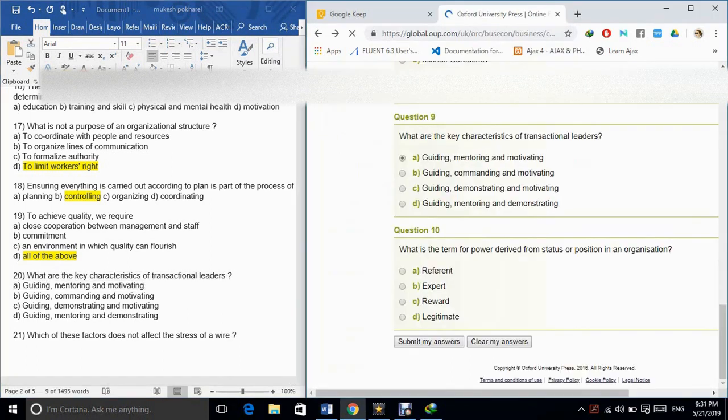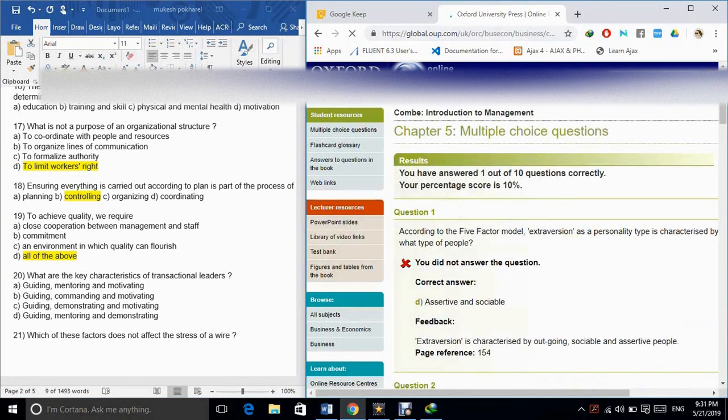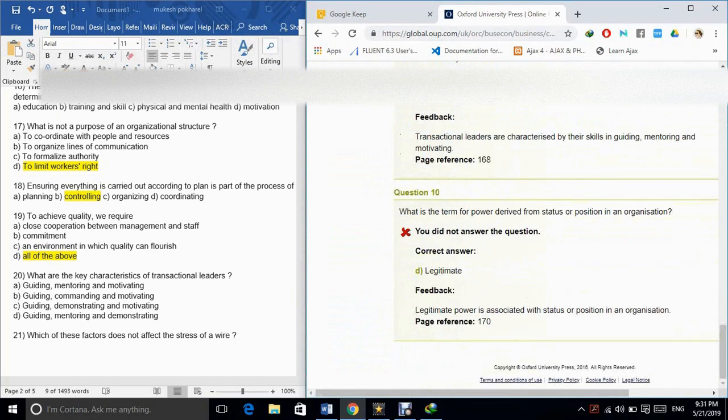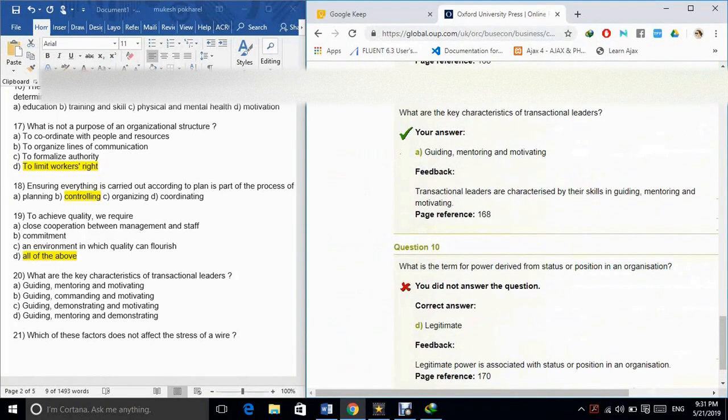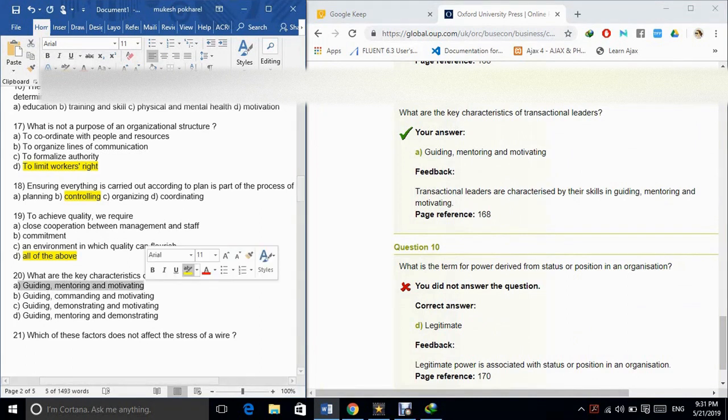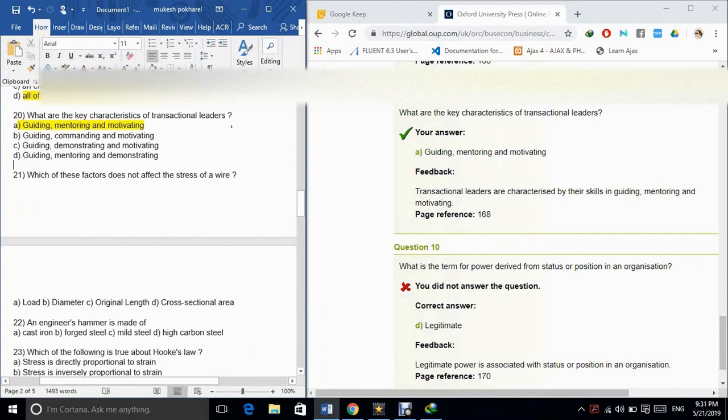20. What are the key characteristics of transactional leaders? A. Guiding, mentoring and motivating. B. Guiding, commanding and motivating. C. Guiding, demonstrating and motivating. D. Guiding, mentoring and demonstrating. The correct answer is option A.